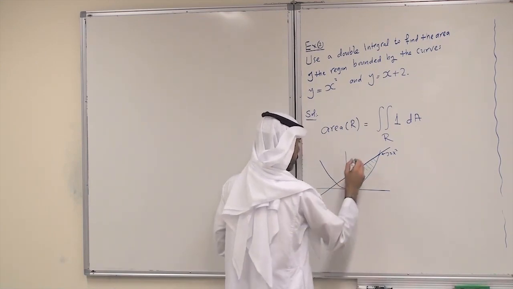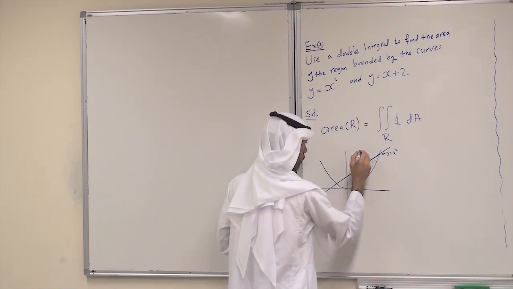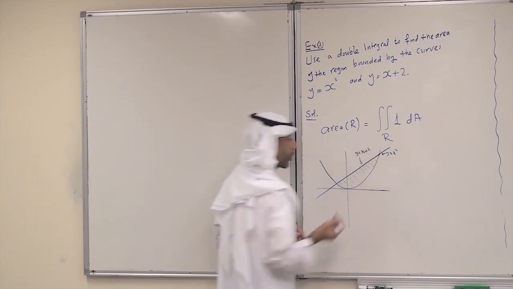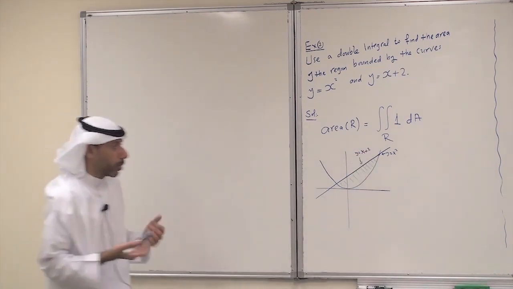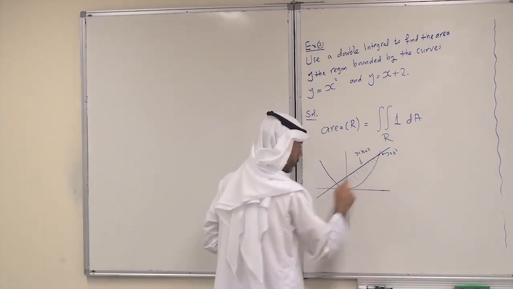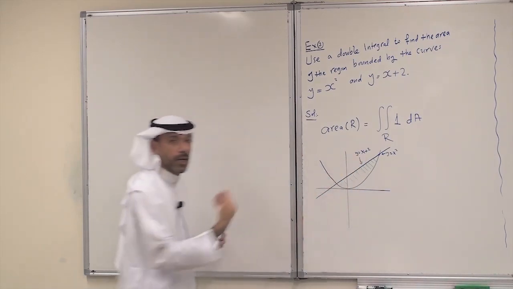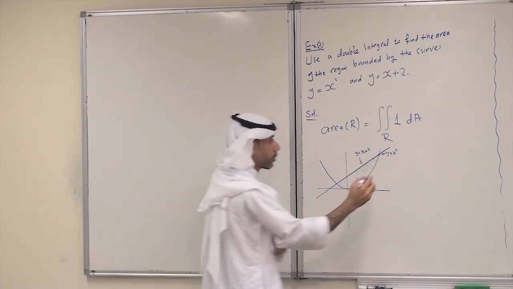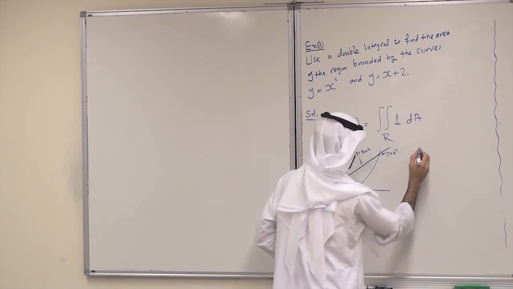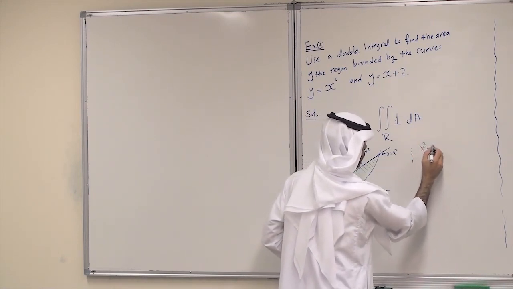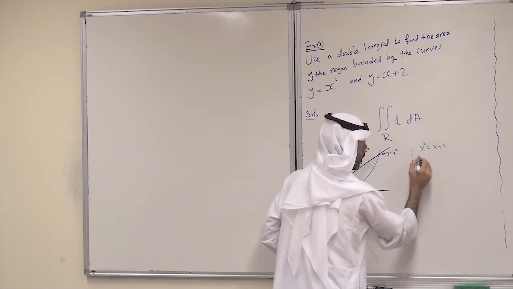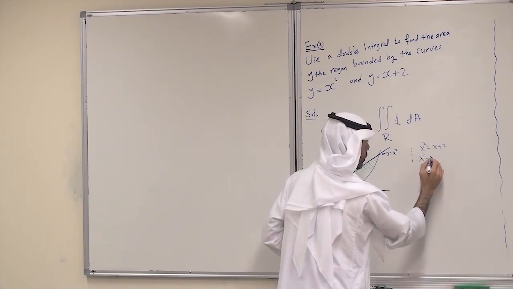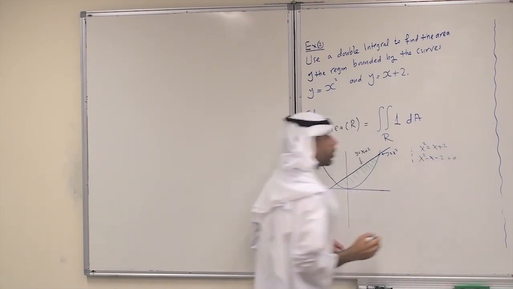So this is y equals x plus 2. As always we have 2 points of intersection, so it is better just to go and compute the 2 points of intersection. So you have x squared equals x plus 2, and this is just x squared minus x minus 2 equal to 0.